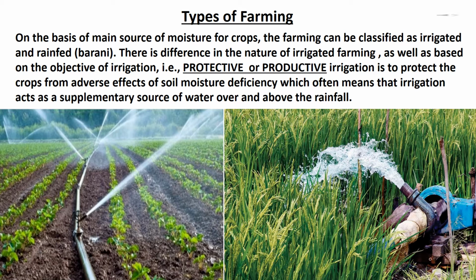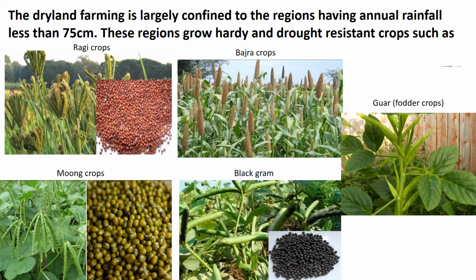Rain-fed farming is further classified on the basis of adequacy of soil moisture during cropping season into dryland and wetland farming. The dryland farming is largely confined to the regions having annual rainfall less than 75 cm. These regions grow hardy and drought resistant crops such as ragi, bajra, moong, gram, guar, that is fodder crops, and also practice various measures of soil moisture conservation and rainwater harvesting.